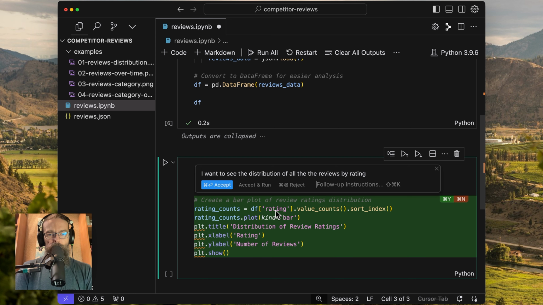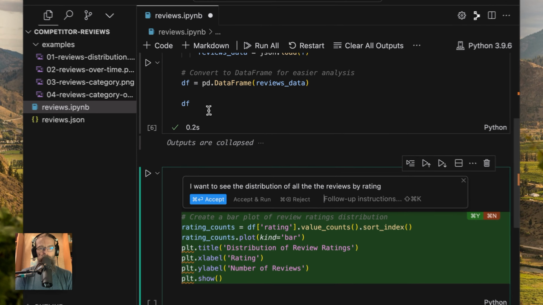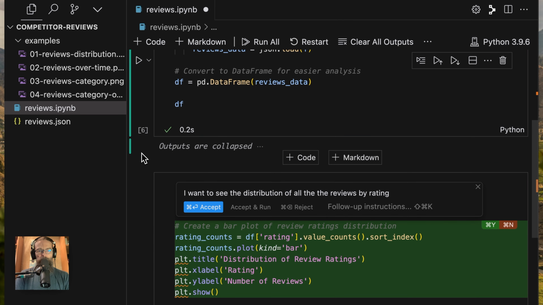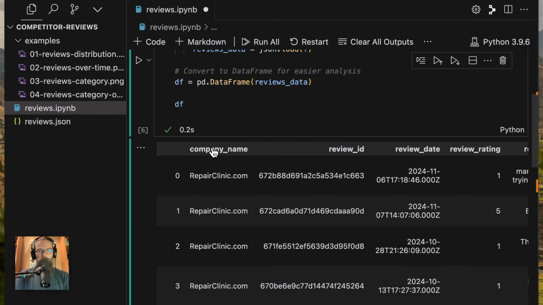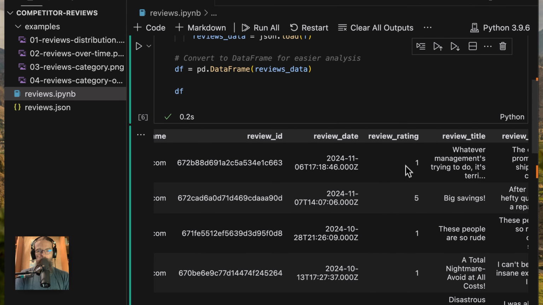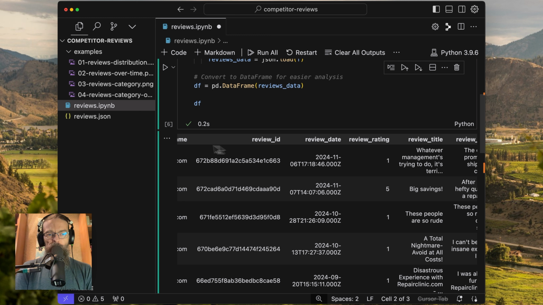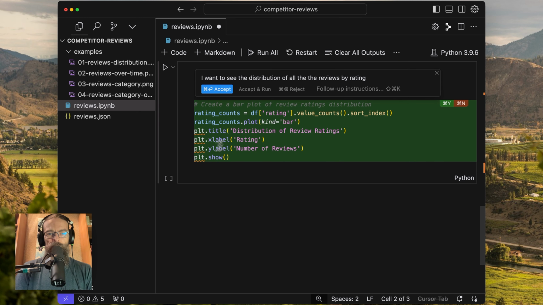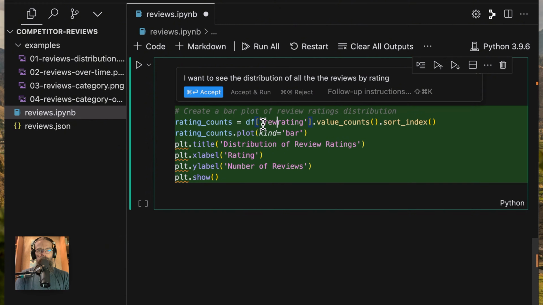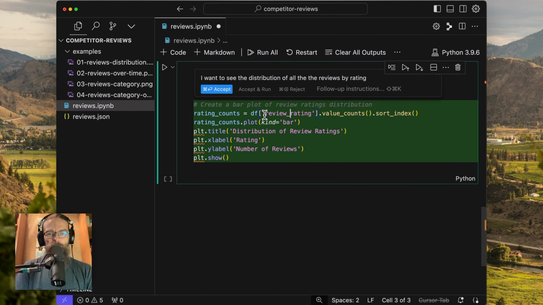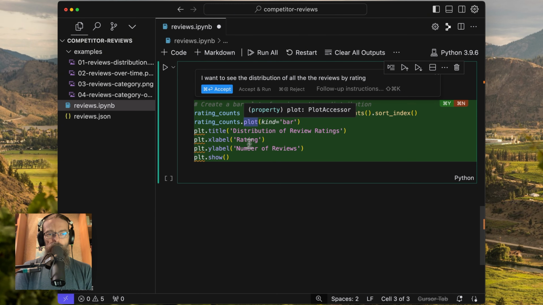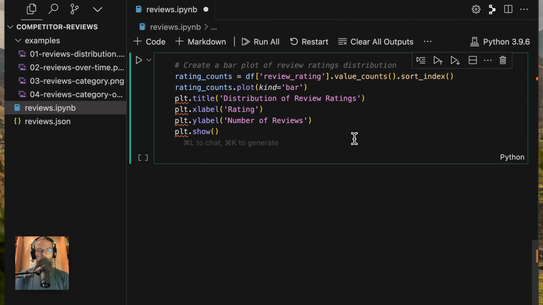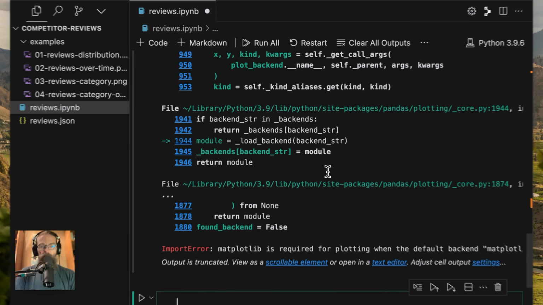Now it's making an assumption that there's a rating key on there. If we come back and look at this, review underscore rating is going to be the key. So I know right out of the gate that that's not going to work 100% the way I want it to. So I'm going to change that just to give that a chance. Review rating, value count, sort index. I'll accept this change and I'll run this. And it's giving me another error.